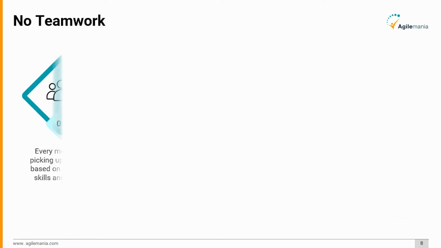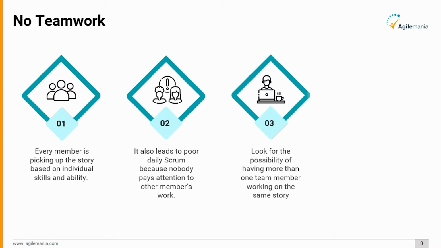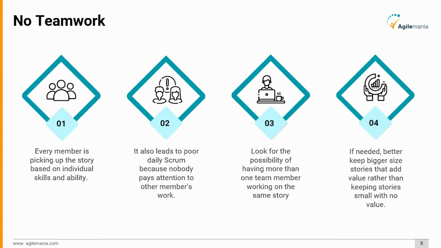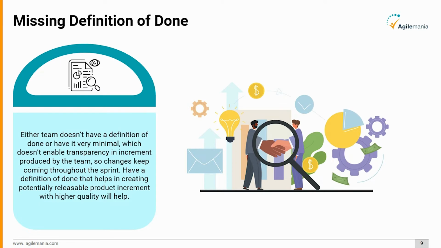No teamwork. Every member is picking up the story based on individual skills and ability. It also leads to poor daily Scrum because nobody pays attention to other members' work. Look for the possibility of having more than one team member working on the same story. If needed, better keep bigger size stories that add value rather than keeping stories small with no value. Missing definition of done. Either the team doesn't have a definition of done or has it very minimal, which doesn't enable transparency in the increment produced by the team, so changes keep coming throughout the sprint. Having a definition of done that helps in creating potentially releasable product increments with higher quality will help.